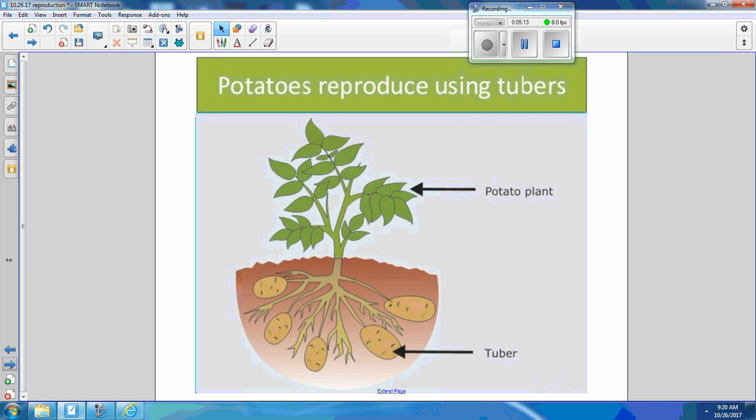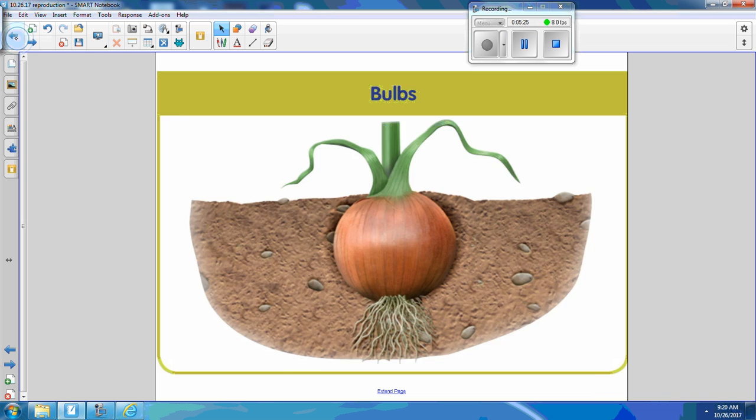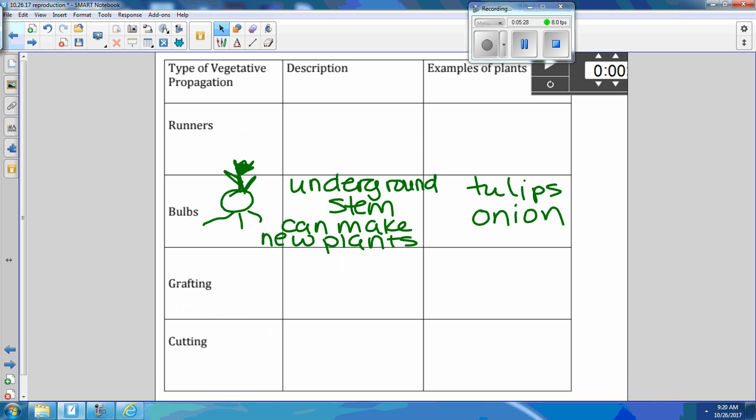So we'll do that soon. I was waiting for the potato to get a little bit older so it could start to grow and develop all on its own. That underground stem is not a bulb, but it's called a tuber. But they're very similar. So if you want to, you can write next to bulbs, tubers. You learned about runners in your little booklet. Runners, the stems grow which direction? Outwards. Good job. So outward, another word for outward is not vertical, but horizontal. Thank you. They're horizontal stems.